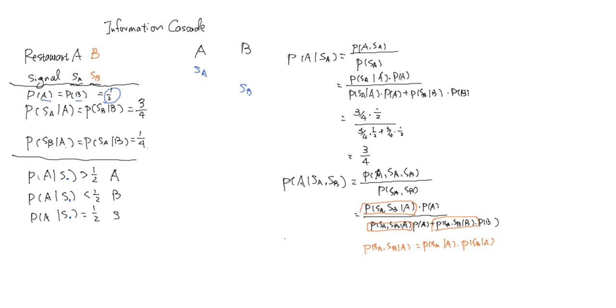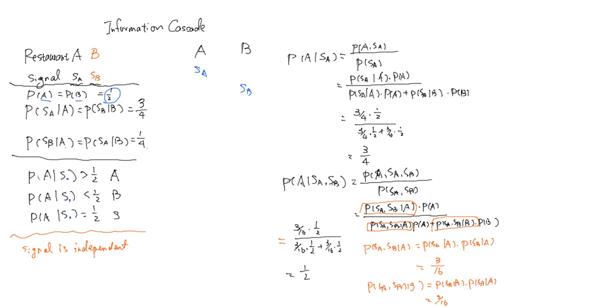So let me add here: the assumption is that the signals are independent. And so is conditional on B, which is the same thing, P(SA | B) times P(SB | B). So now if I plug in the values here,